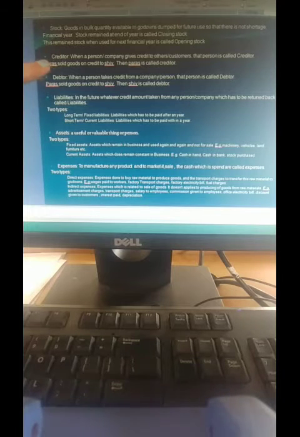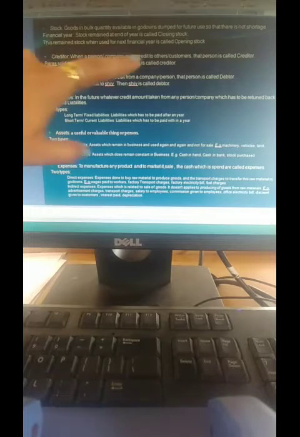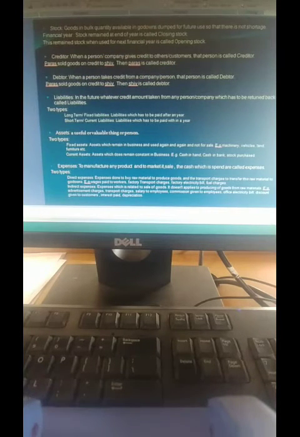Here is one example: Paras sold goods on credit to Shiv. So Paras will be called as creditor. The person who gives credit, who gives udhari, is called as creditor.